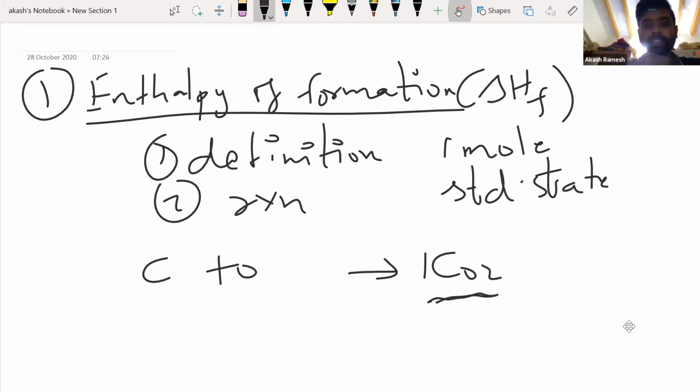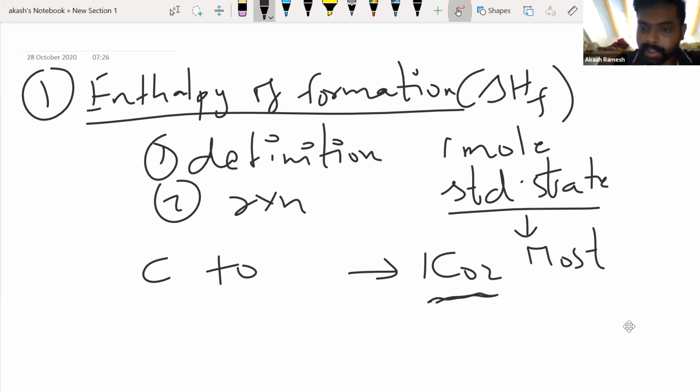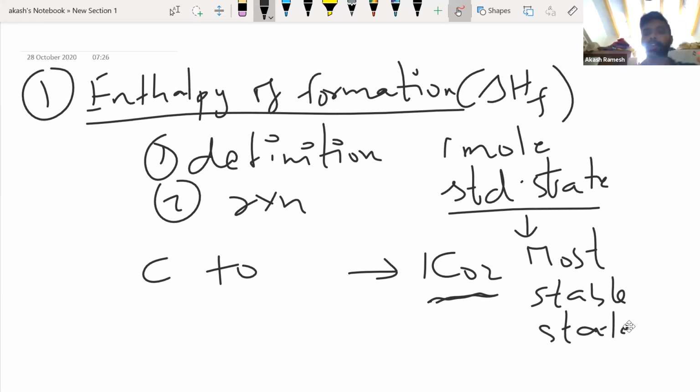We need to know what this standard state is. Standard state means how it is available in nature. There are many ways in which an element is available in nature, but you need to understand the most stable form of that particular element. Again I repeat, standard state talks about the most stable state in which it is available in nature. I think that made sense.